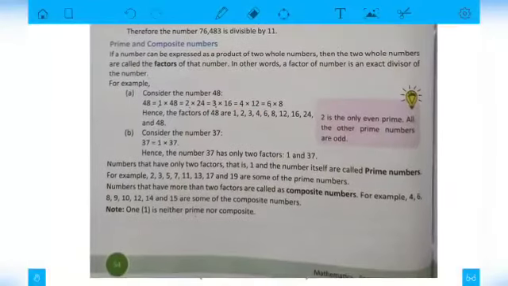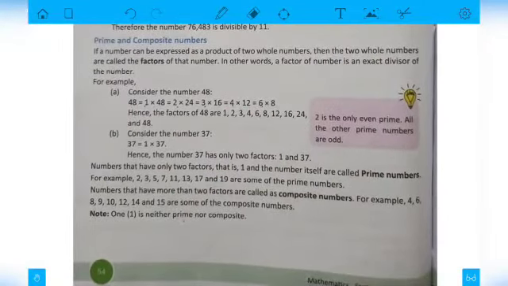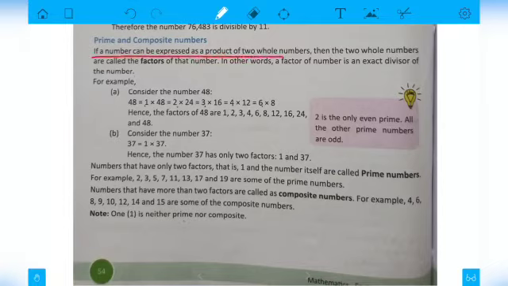Prime numbers. If a number can be expressed as a product of two whole numbers, then the two whole numbers are called the factors of that number. In other words, a factor is an exact divisor of the number. What does it mean? It means that if we split a number as a product of two whole